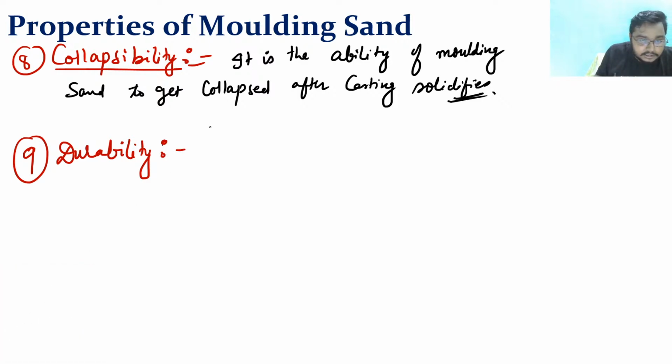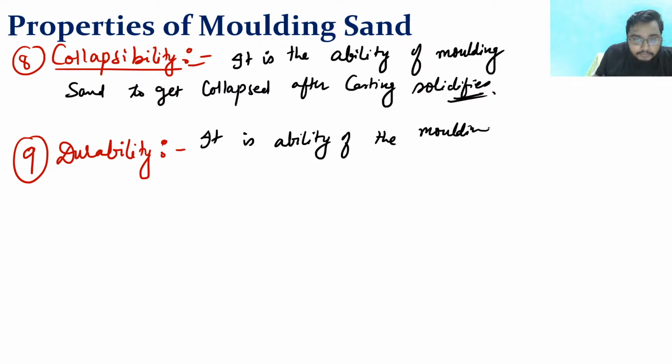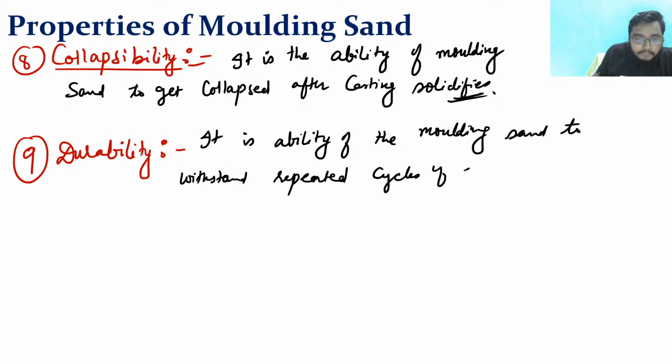It is the ability of the molding sand to withstand repeated cycles of heating and cooling during casting operation.